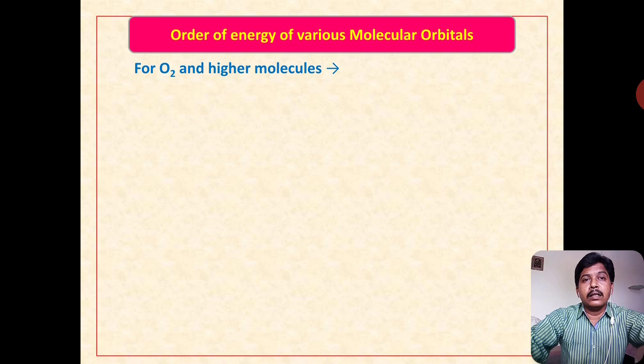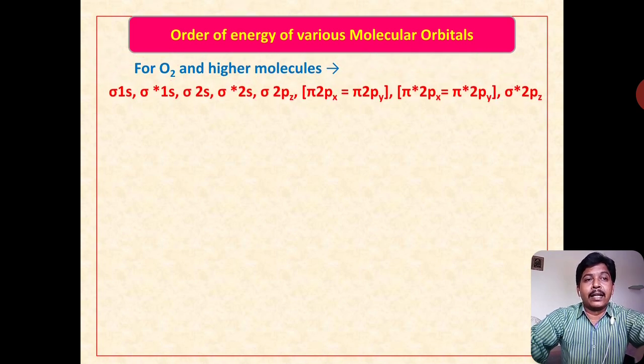Before the oxygen molecule, that is nitrogen and lower molecules, the electronic structure is different. See here, the electronic structure of oxygen and higher molecules. Before writing the structure, we need to know the electronic configuration and electronic states.